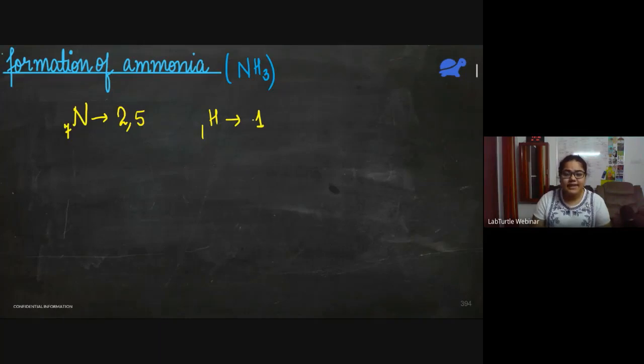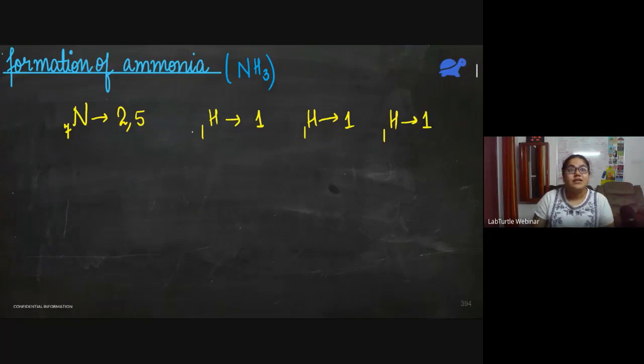So here we see that we have 3 hydrogen atoms and only 1 nitrogen atom. All of them are non-metals. Nitrogen is a non-metal, hydrogen also is a non-metal. That is why they are going to form a covalent bond. And how can they do this? Any guesses? Anyone wants to answer this? How can we form ammonia here?